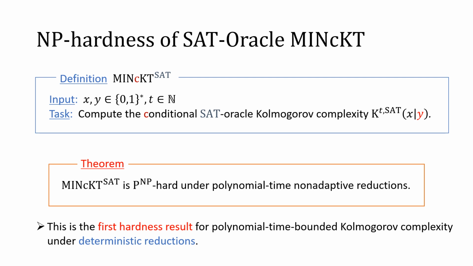And we were able to prove that this question is NP-hard under polynomial-time non-adaptive reductions. The reason why this is interesting is that this is the first hardness result for polynomial time-bounded Kolmogorov complexity under deterministic reductions, which were previously thought to be too restricted a notion.